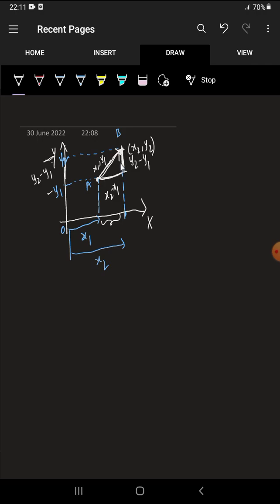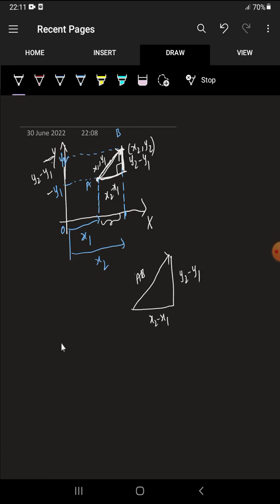Now this is converted into a right angle triangle, right? In the right angle triangle, we want the length of this chord. Let this be AB, and this is x2 minus x1, and this is y2 minus y1.